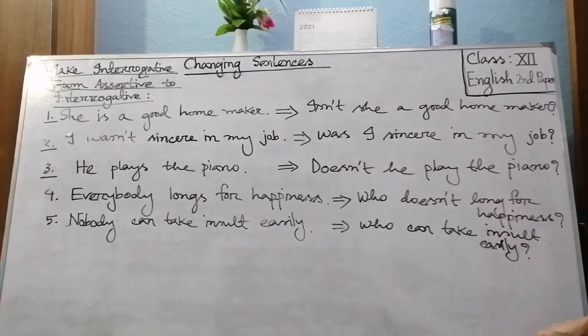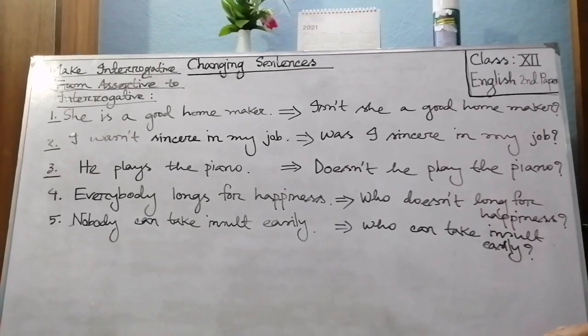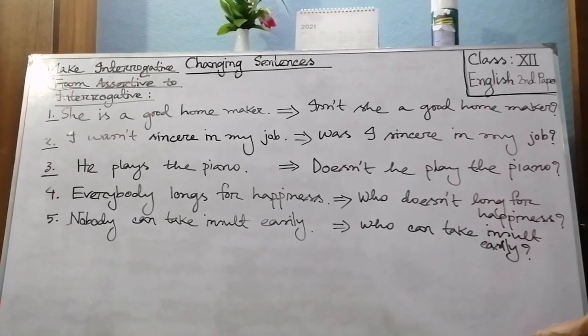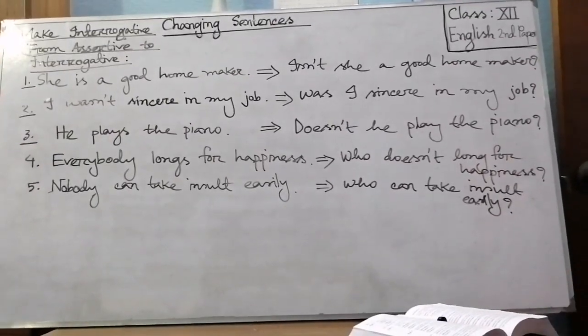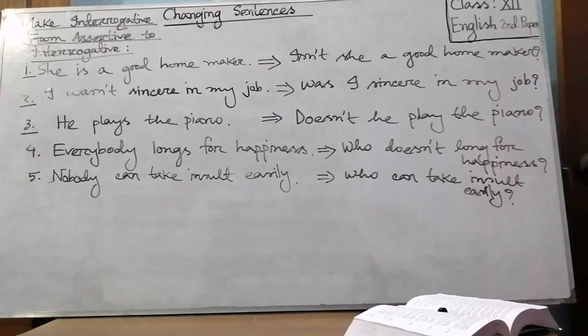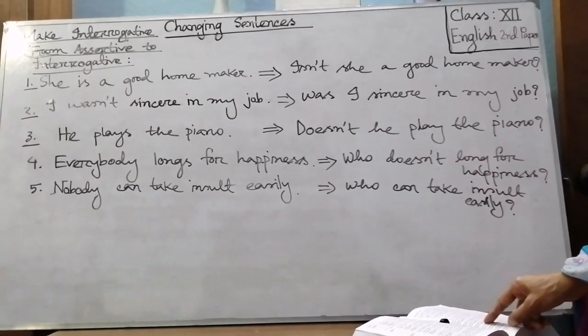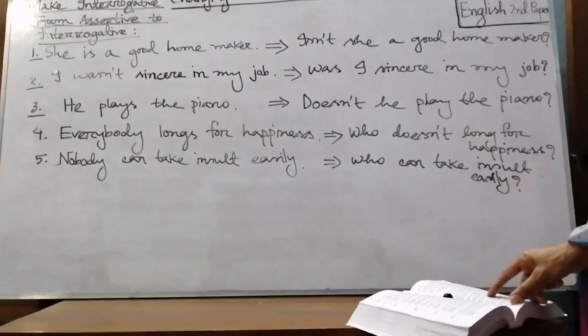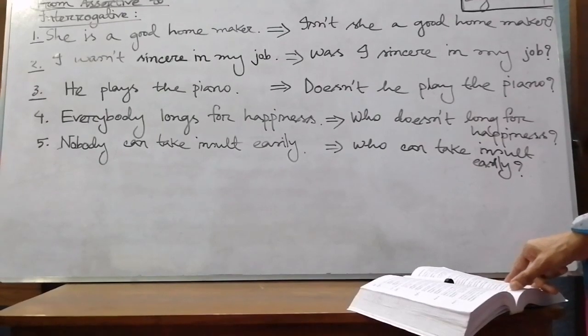To make it interrogative, you will not use "not" here. Okay, we will make the sentence affirmative. So what will be the correct answer, my dear students? He is not an irresponsible boy. Is he an irresponsible boy? We will use "is" at the beginning of the sentence, and then we won't use "not". Then, is he an irresponsible boy?